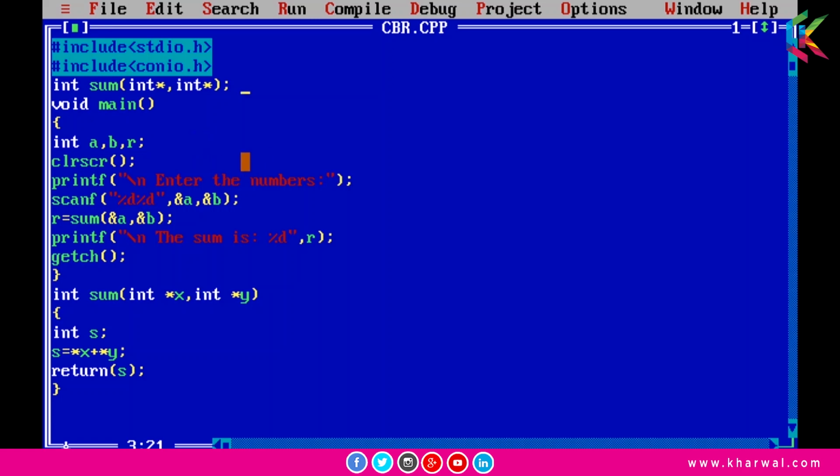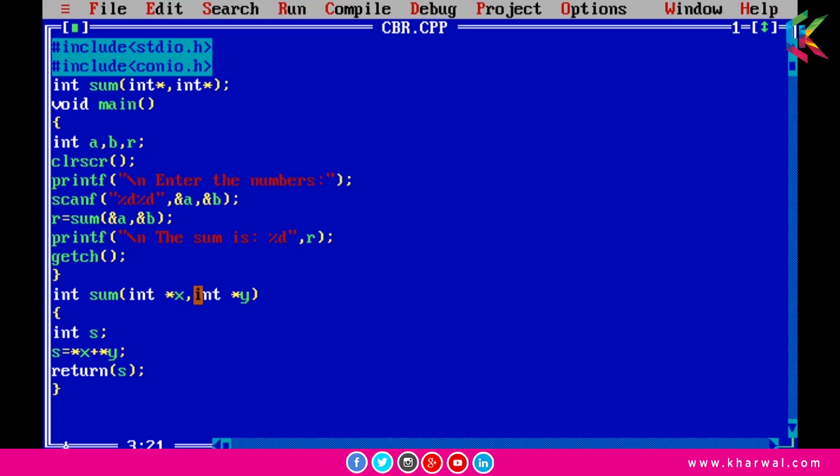So now I am taking input for a and b from the user using the scanf function, and then I will pass the addresses of a and b. For example, I have taken input 10 for a and 20 for b, and let us assume the addresses of a and b are 100 and 200 respectively. And when we call this function, we will pass the addresses of a and b to this function sum, and after calling this function, the control will transfer to the function definition, and the address of a will be passed to x and the address of b will be passed to y.